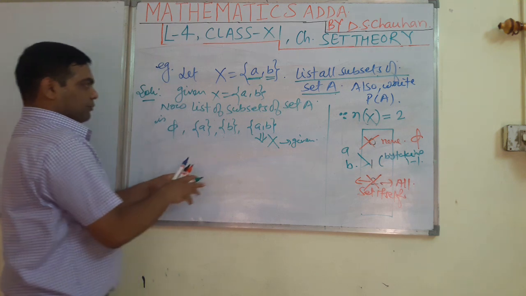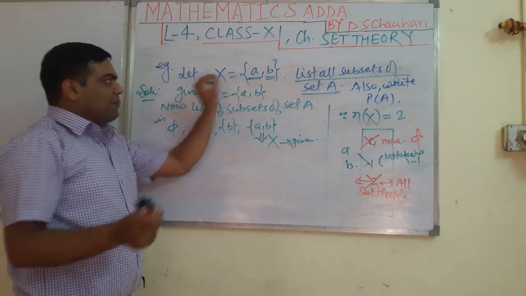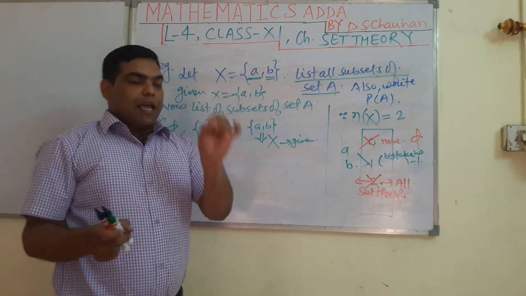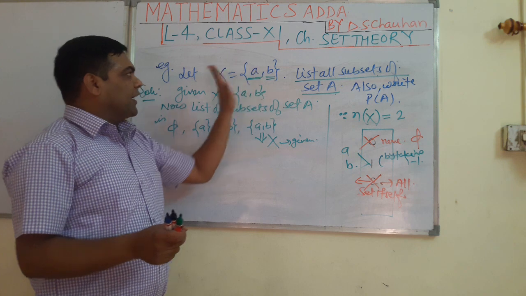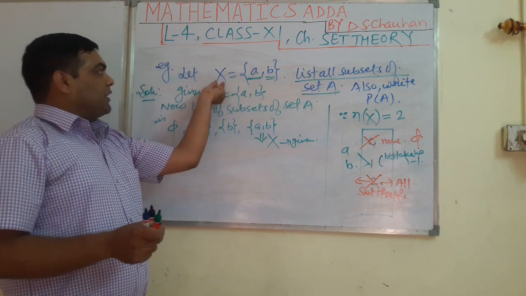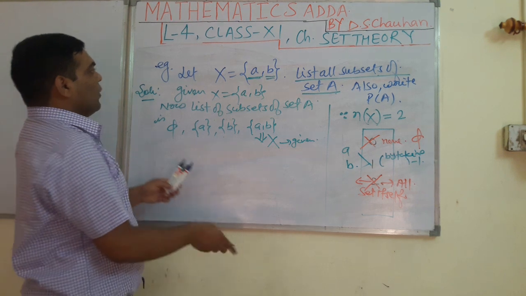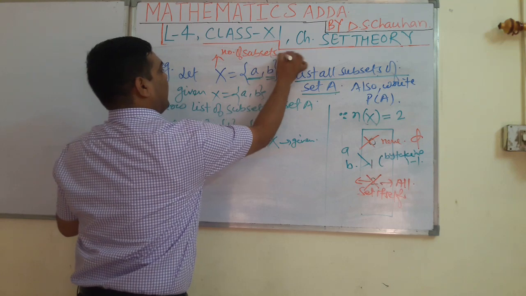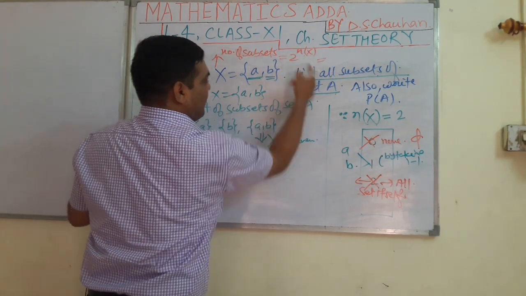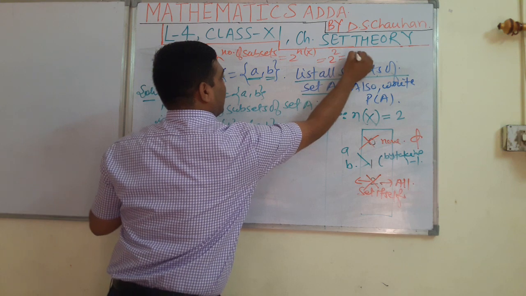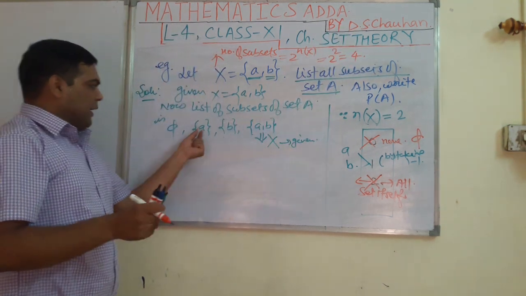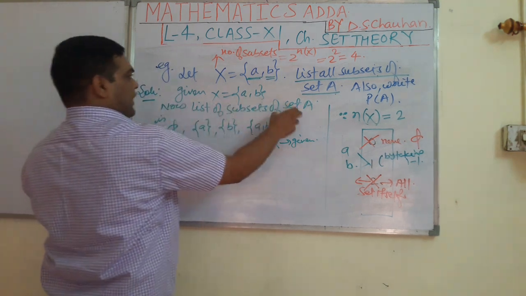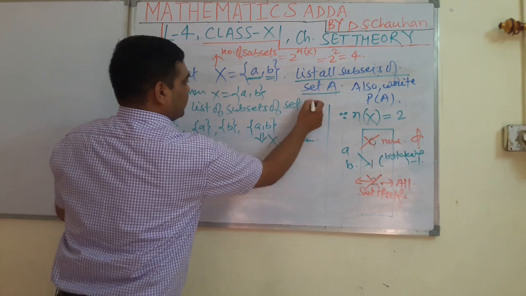Okay, students, we all know that the number of subsets of a given set is always 2 to the power n, where n is the number of elements in the given set. Here the given set is X. So here we can understand that the number of subsets could be 2 to the power n(X). Number of elements in set X is 2. So 2 to the power 2, what could it be? 4. Now count these. 1, 2, 3, 4. Well students, so this is the list of subsets of set X.